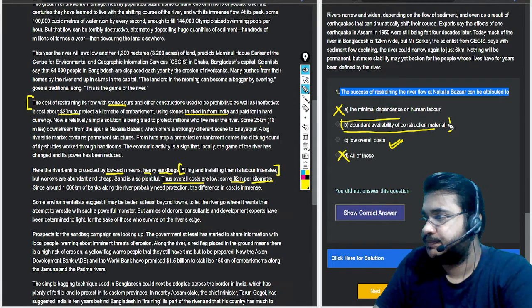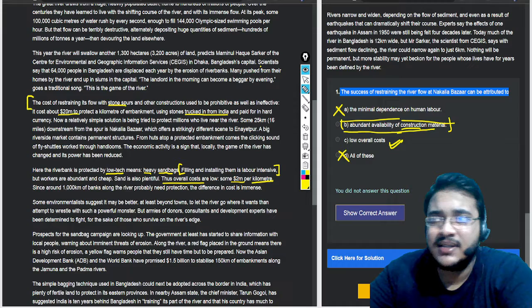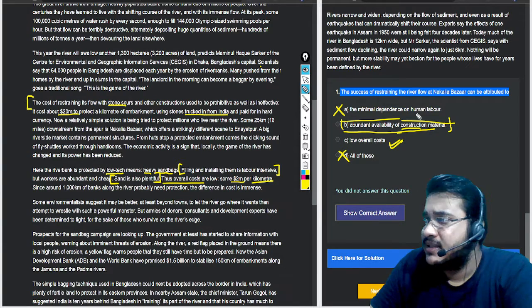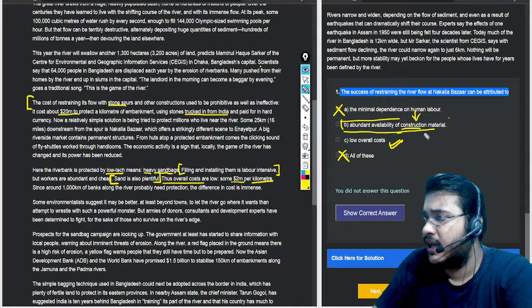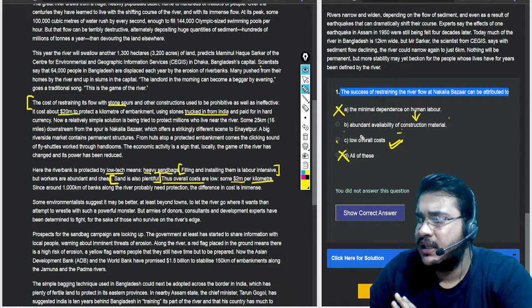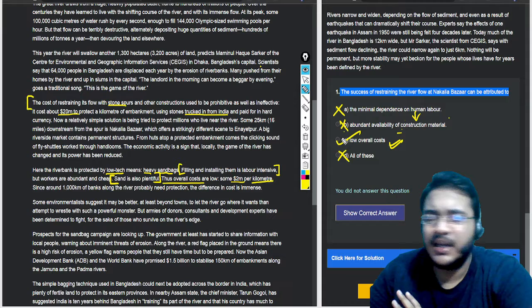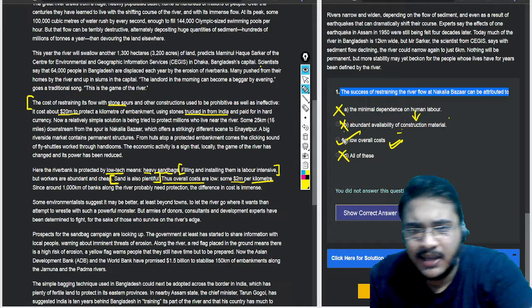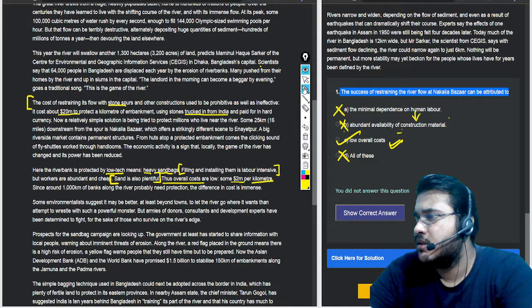But this option, abundant availability of construction material, what about this one? Please understand, they have used a very interesting word, construction material. What is construction material? Here it is written that sand is plentiful. If you look into the passage, it talks about sand being plentiful, but there is no mention of construction material whatsoever. Okay, I hope that makes sense. So I am a little bit skeptical about this, so probably I will come back and tick this one, but for the time being I can just leave it. I will not be very hasty about putting in an answer. Okay, let's go to the next one.